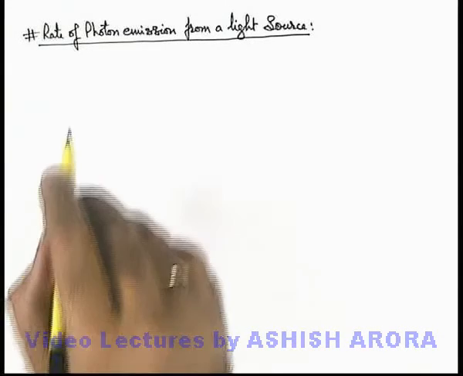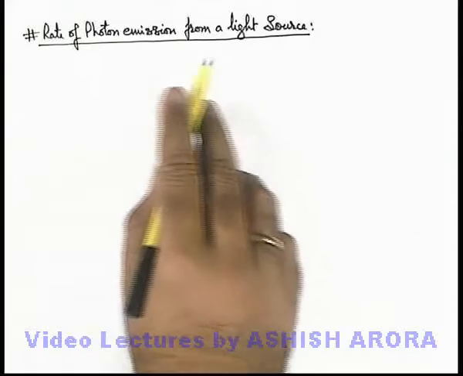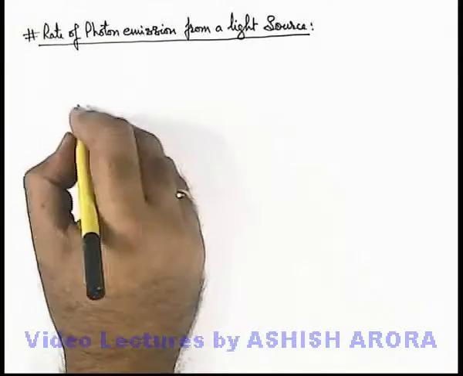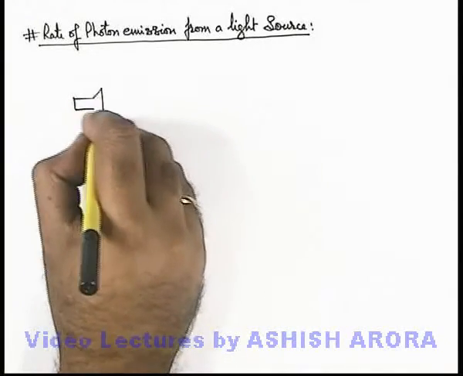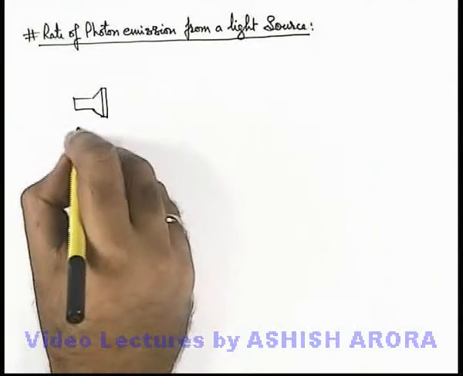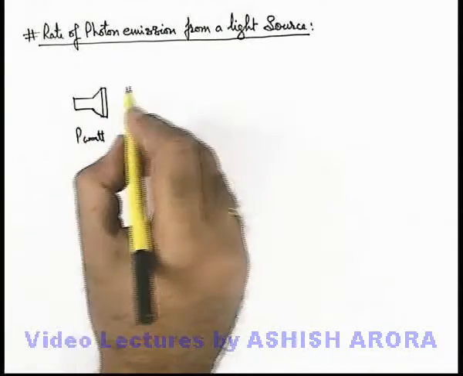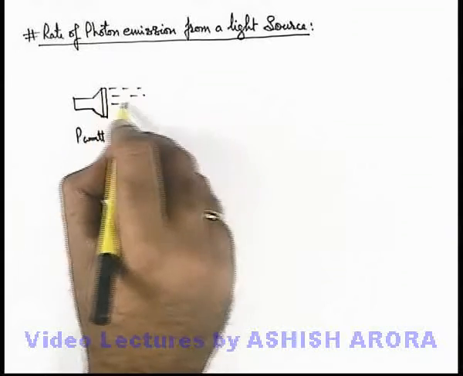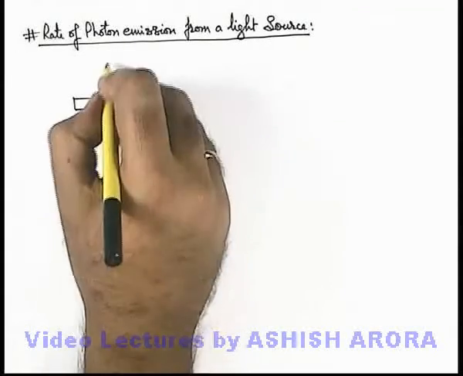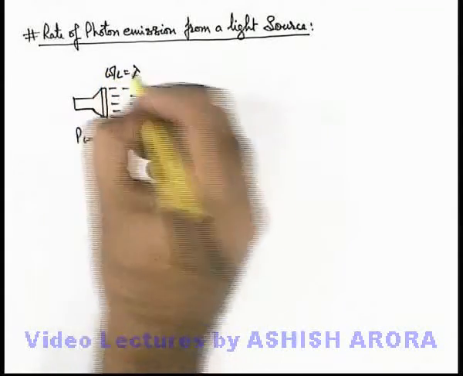Let us discuss the rate of photon emission from a source of light. Say we are given a source of light, a torch, of power P watt, which means it is emitting P joule of light energy per second. Say it is emitting light of wavelength lambda.